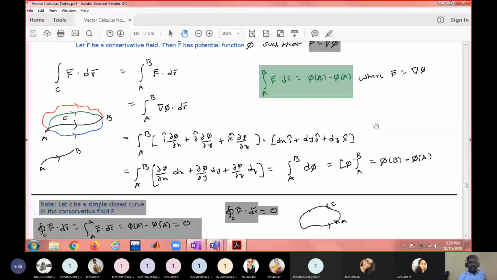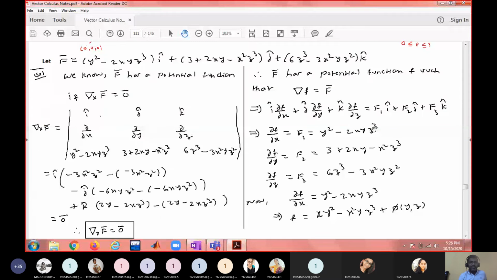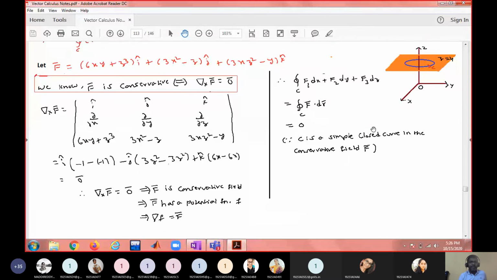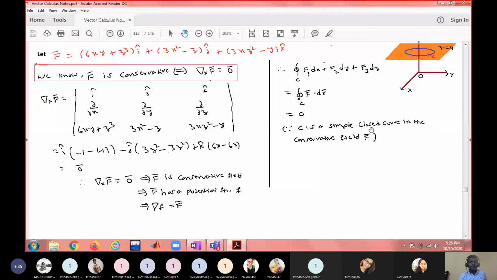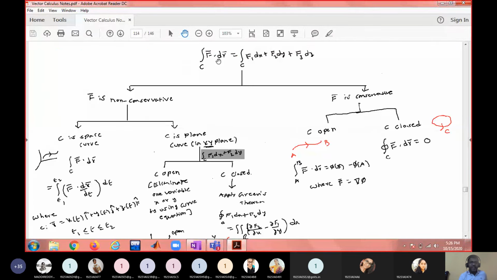So path independence, just now we discussed. All these things can be summarized through the form of a tree diagram. The general problem is finding the line integral, the work integral over a curve C. This can typically be done in different ways. So I have given the best method. The problem is which method to choose. That can be decided through this tree diagram.